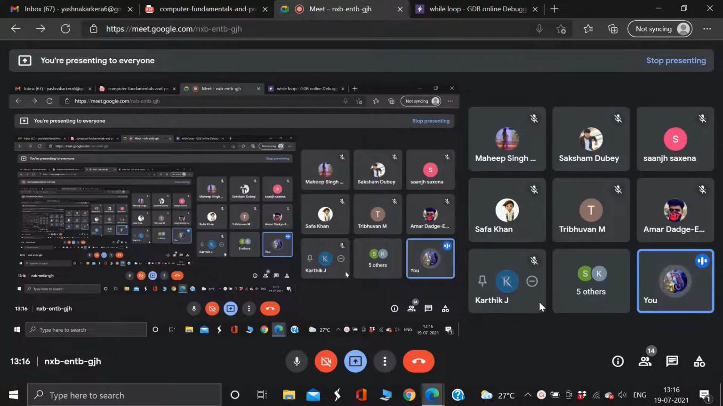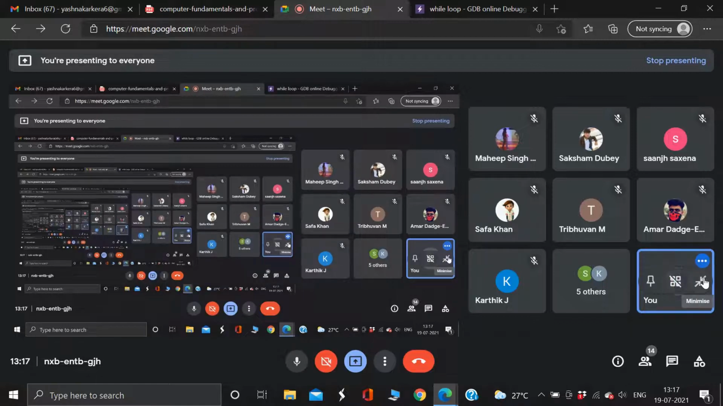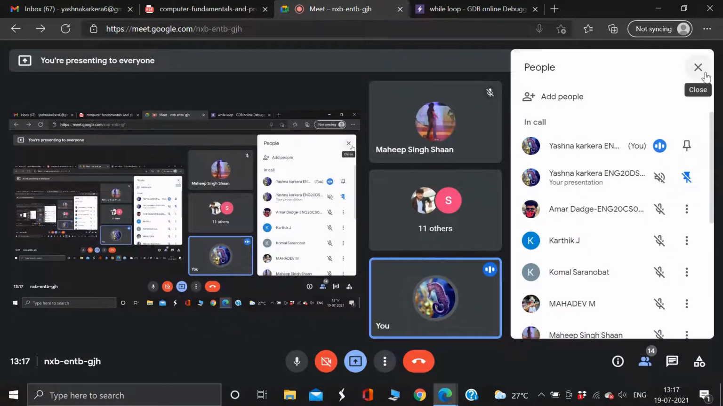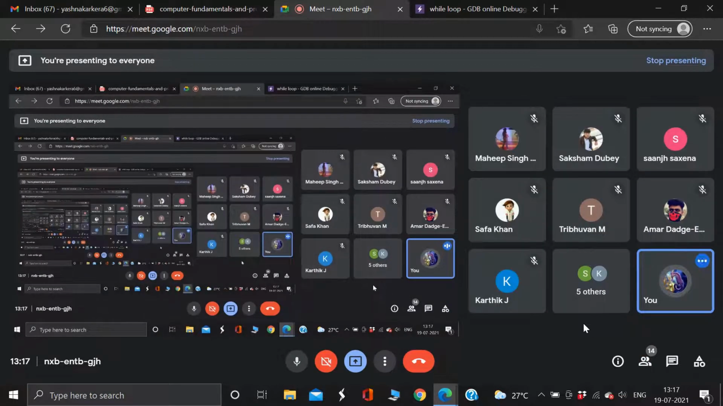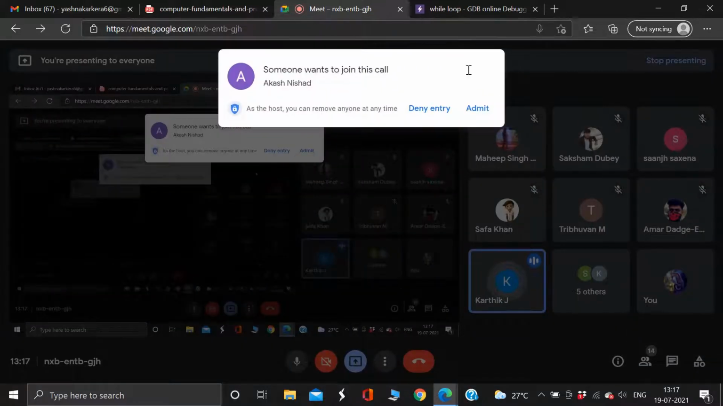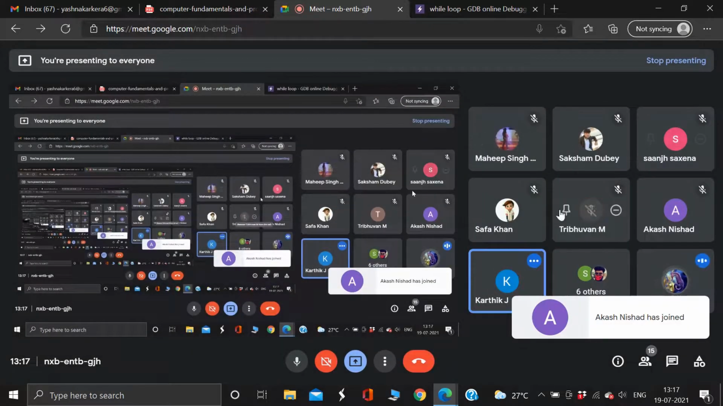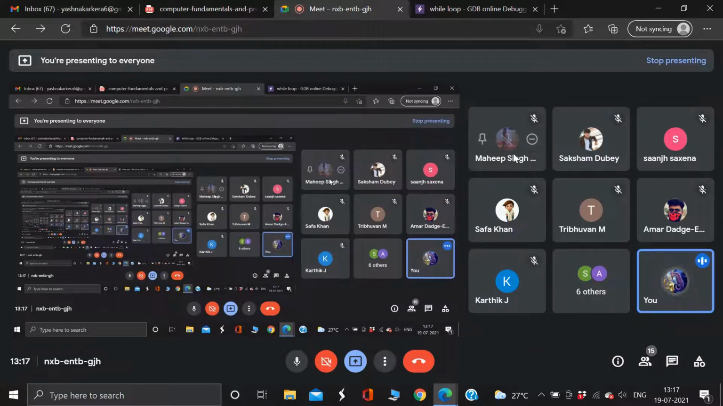Before going to the while loop, do you remember the for loop? Can anyone give me a brief definition of what the for loop did? If you remember the for loop, just tell me a small description of what it did in the program. Suppose I write a for loop in my program. What did that do? It starts and stops the loop, you can say that, right?